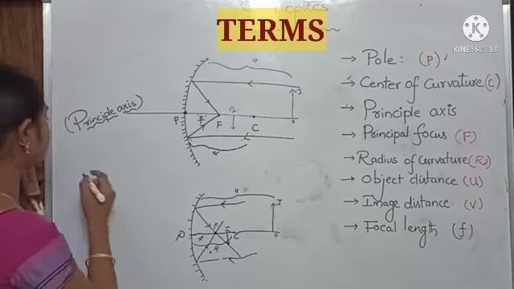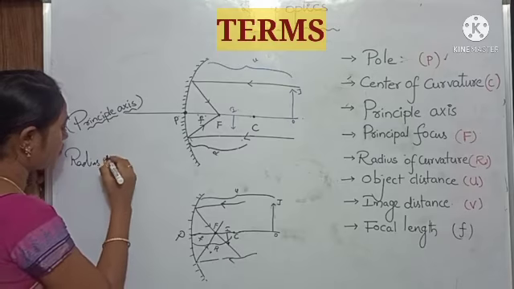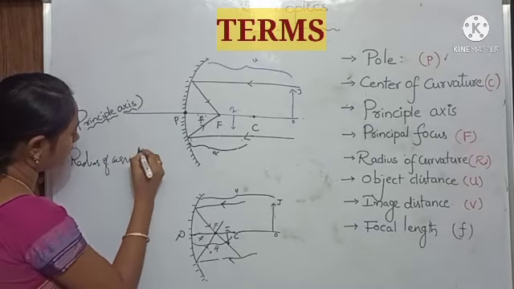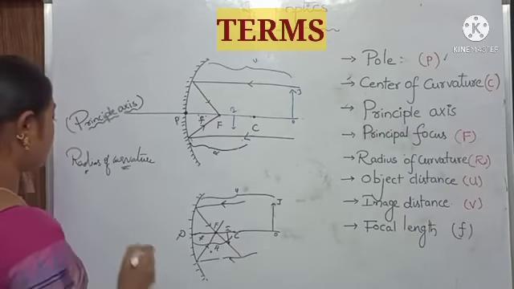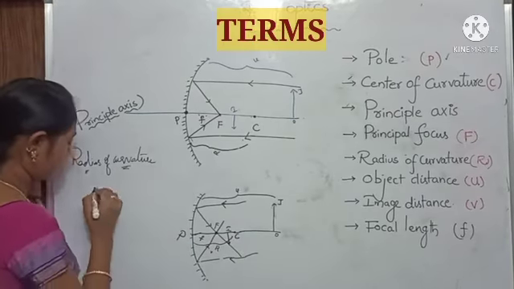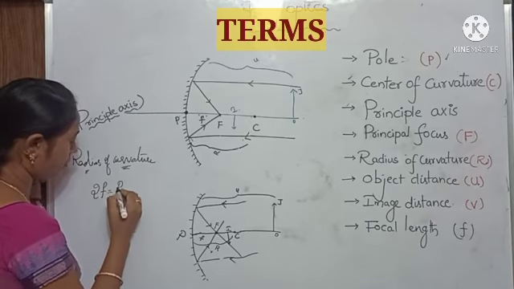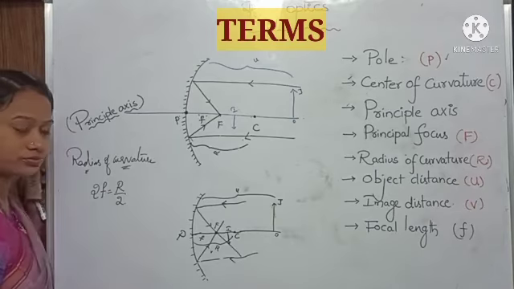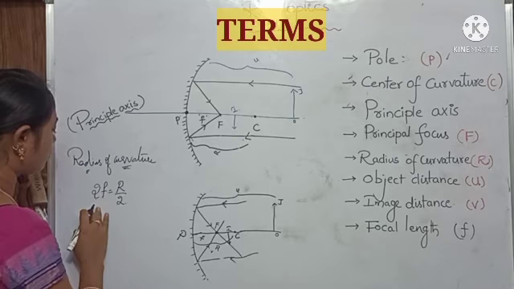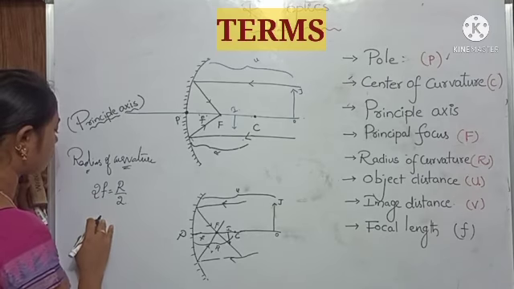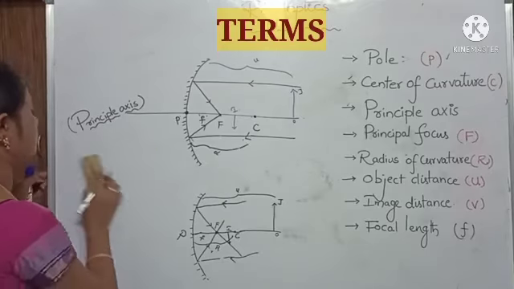Dear students, near radius of curvature, we have to know one thing. Here, we are having two F's. That is, 2F is equal to R. Okay.